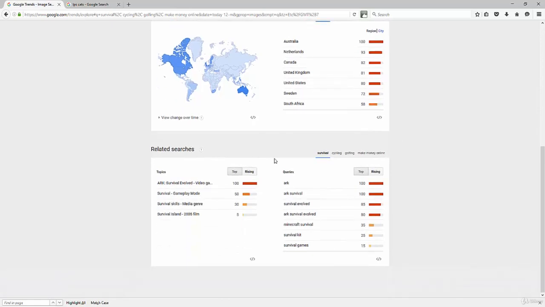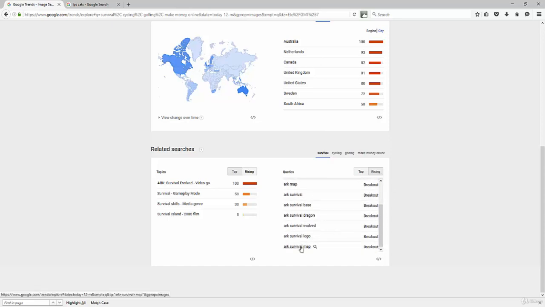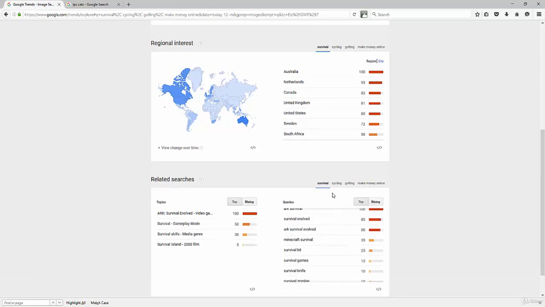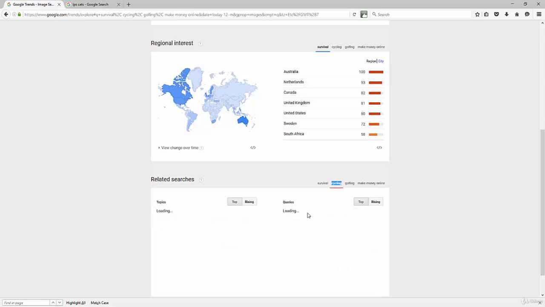Now, related searches. This is where you find those keywords, those hidden gems that you can target. Right here for the survival phrase, I could go to top, but I like to go to rising because I can see what keywords are coming up. Ark survival, for example, might be something worth looking at because it seems to be a trending topic in this space. I could go to cycling here and pull up some additional keywords that I could start to target. Let's let that pull in here. It's pulling up some related search phrases that we could go after related to cycling.